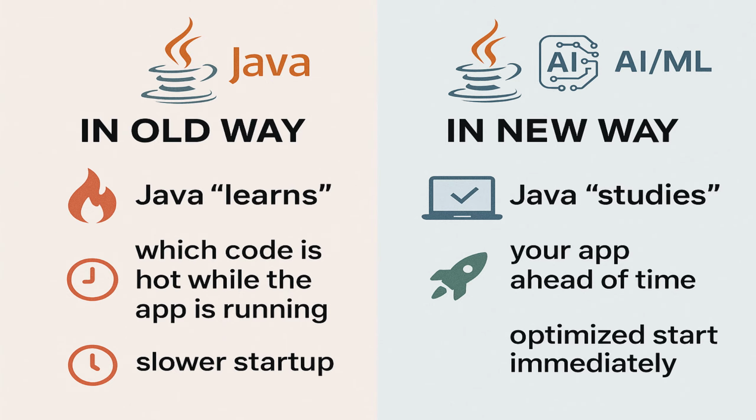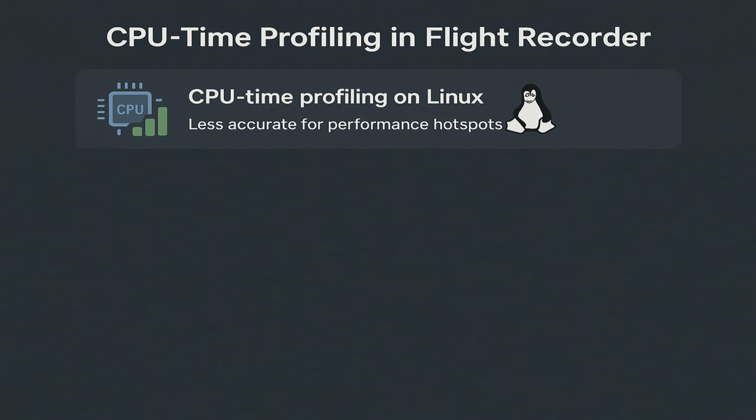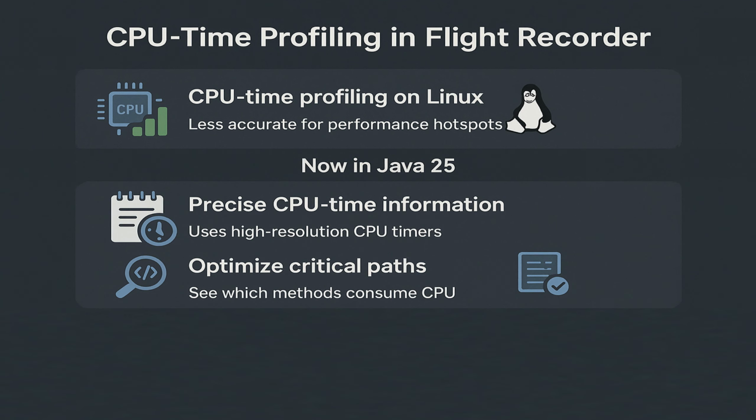Now moving to the last set of enhancements, which is mainly focusing on monitoring. The first enhancement is CPU time profiling in Flight Recorder. So the Java Flight Recorder could capture execution events, but CPU time profiling on Linux was less accurate, which makes it harder to spot performance hotspots. Now in Java 25, the Flight Recorder captures precise CPU time information on Linux using high resolution CPU timers. Now developers can see exactly which methods consume CPU and optimize the critical paths more effectively.